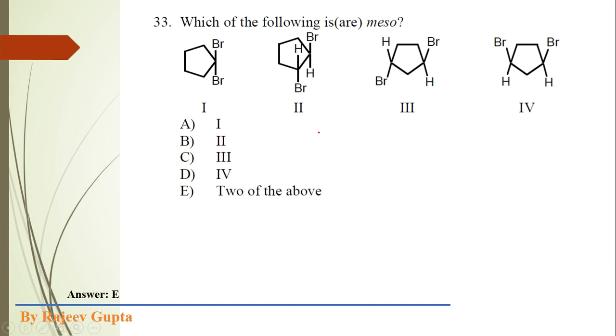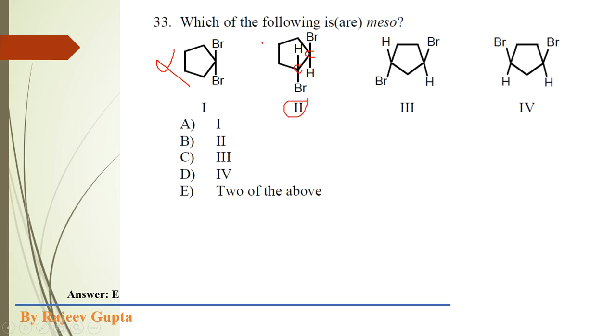Here no chiral center is present in this molecule, so it is not a meso compound. This molecule does not contain a plane of symmetry, but it contains two chiral centers. This carbon is a chiral carbon, this carbon is a chiral carbon in this second structure.